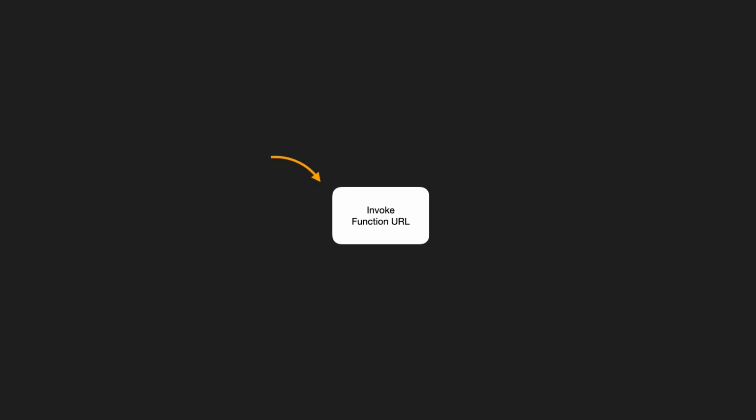Now let me show you how you create a simple Lambda function. For this example, I will use a special kind of event that is invoking a function URL. So basically inside Lambda, you can generate a function URL, and invoking that URL will run your Lambda function.